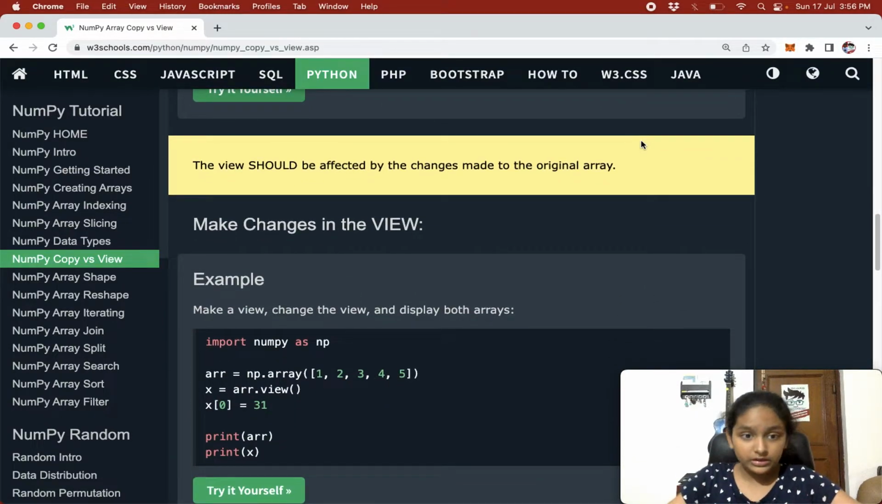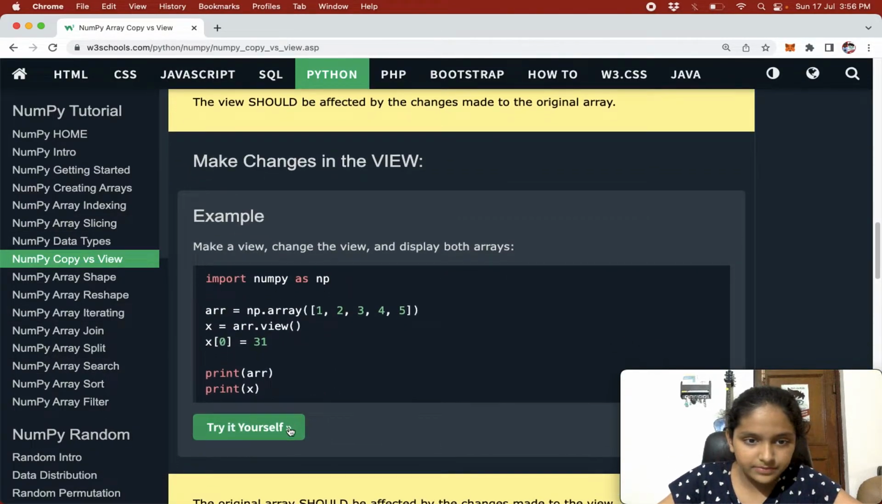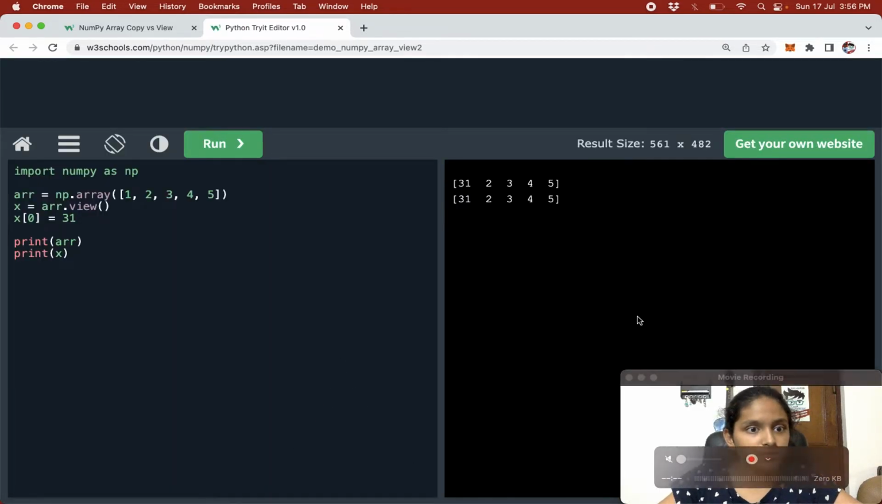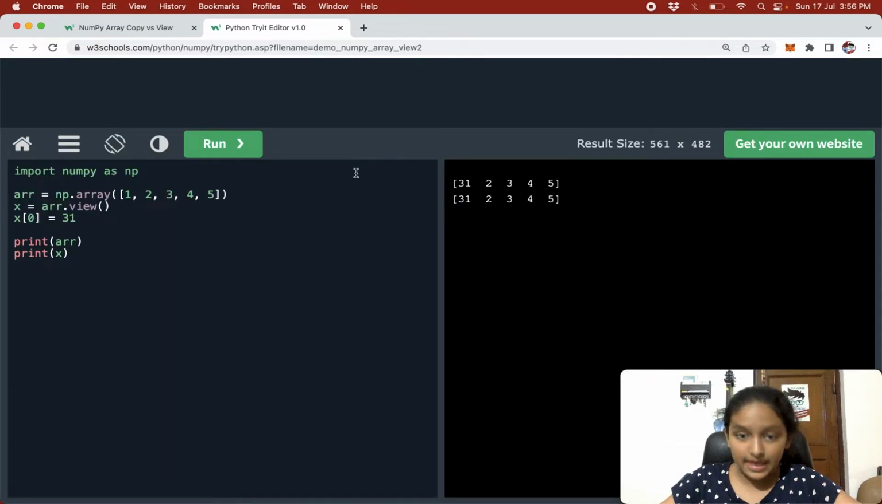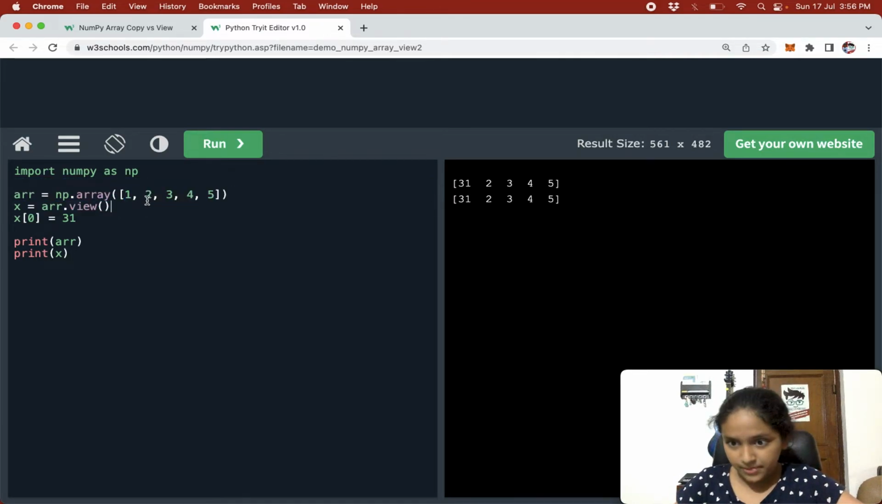Make changes in the view. So for example, let's make a view, change the view, and display both arrays. Alright. Okay, so we have done import numpy as np. Now we are doing arr is equal to np.array. So we have this array. Now we are doing x is equal to arr.view. So we have got arrays which are pointing to the same memory location.